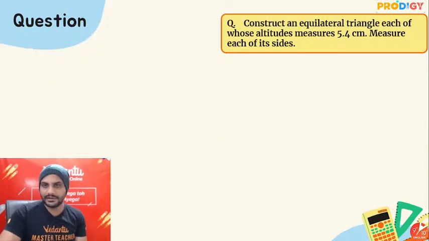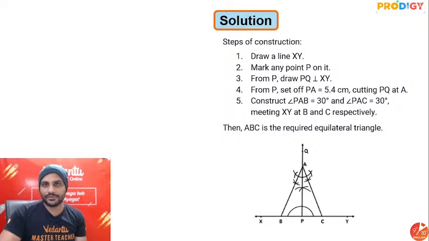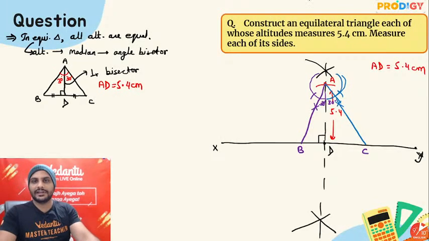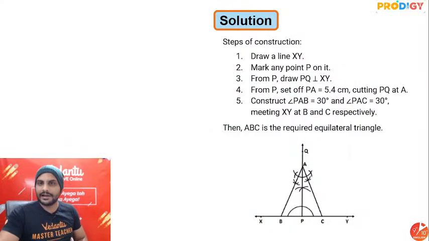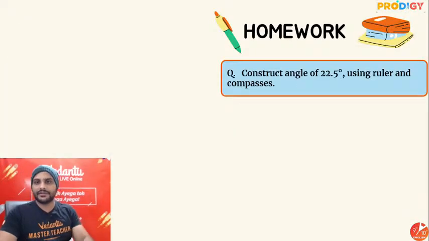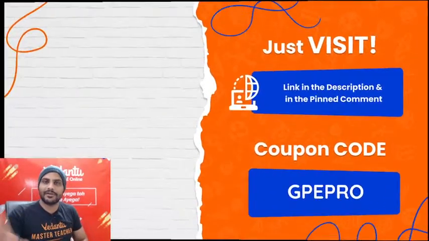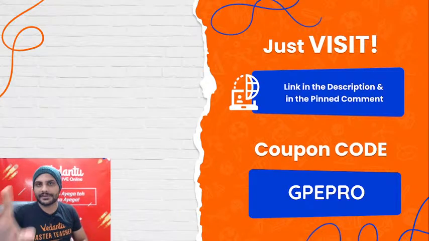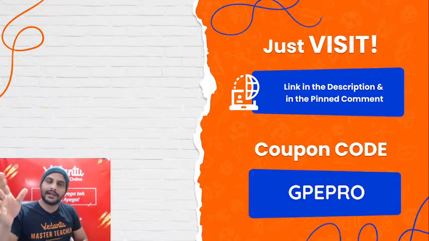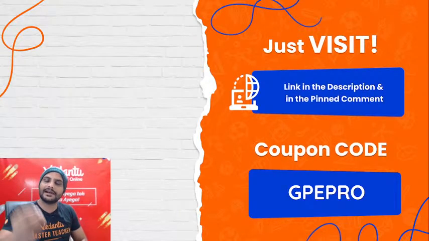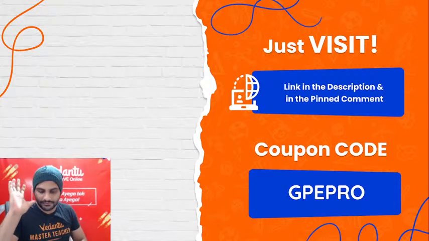Clear guys? Okay. So try this question, important question. Two important questions. One is dividing a line in 4 equal parts and drawing this equilateral triangle. Try these questions, and yes, you can definitely try this question of 22.5 degree, although I have told the answer. Try this. Alright. Remember, not all angles can be formed with compass. It is not necessary that all angles you can form with compass. Only some selected angles can be drawn with a compass.